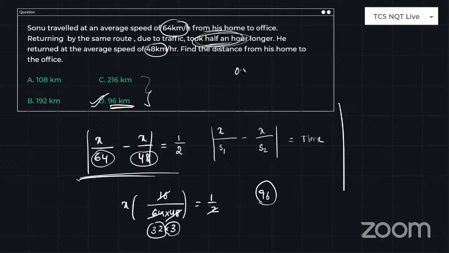1 by 2 is nothing but 0.5, right? So divide them and the difference must be 0.5. This is how you can go.